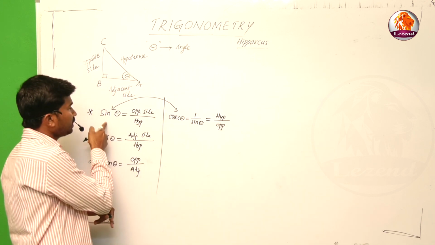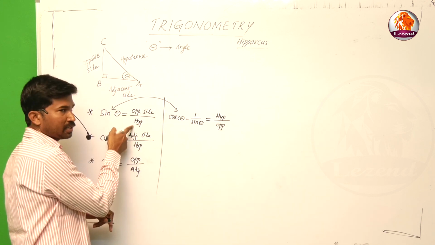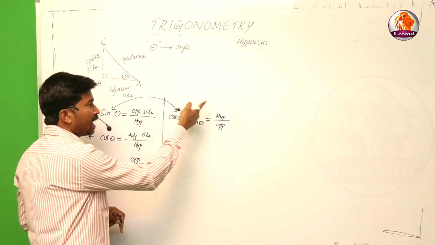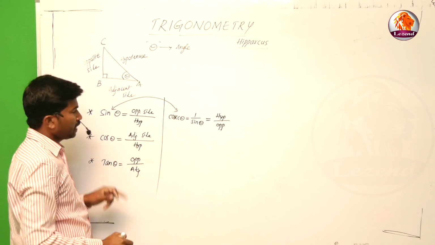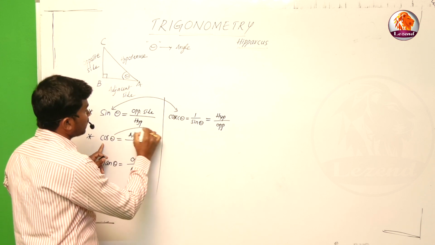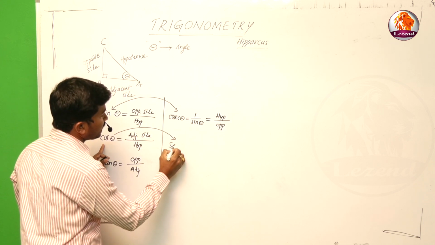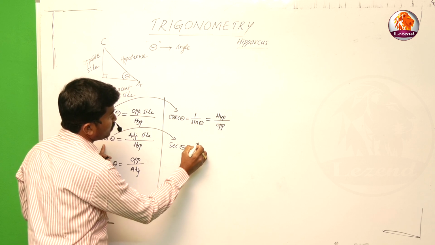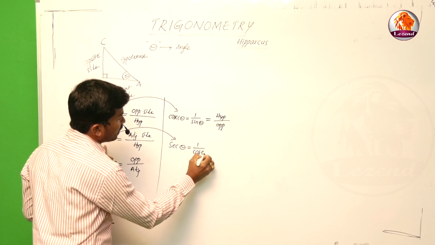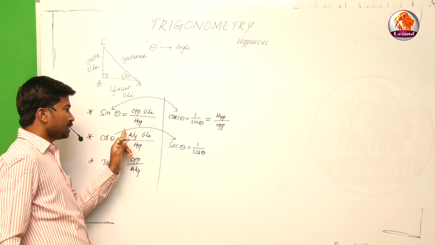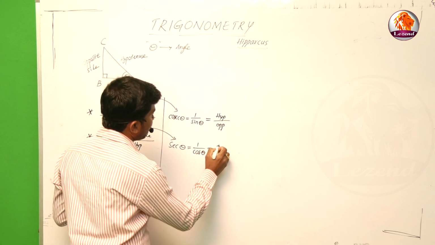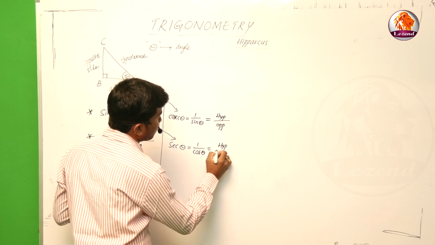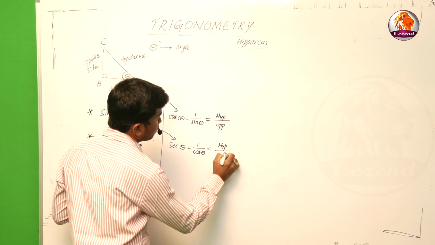Sin theta is opposite side by hypotenuse, and cosec is hypotenuse by opposite side, so just reverse it. Next one is cos theta. Its reciprocal is sec theta. Sec theta is equal to 1 by cos theta. Cos theta is adjacent side by hypotenuse, so sec theta is hypotenuse by adjacent side.